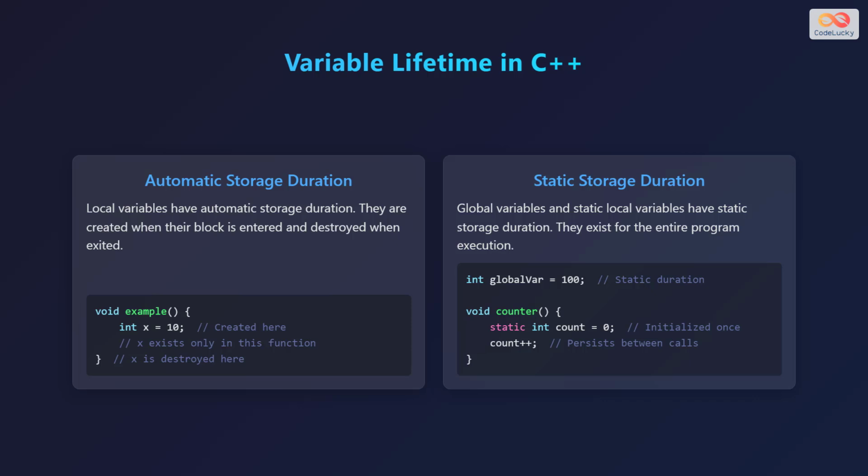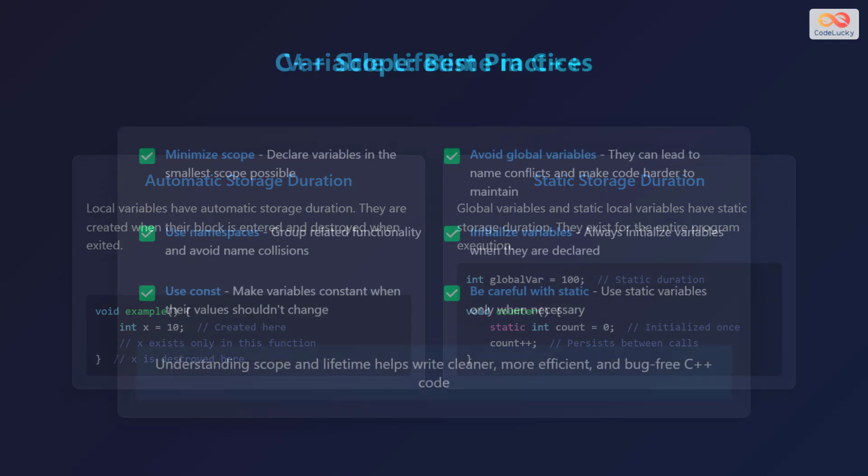The second type is static storage duration. Global variables and static local variables have static storage duration. They exist for the entire program execution. An integer variable globalVar is assigned to 100, which has static duration. In the function counter, a static integer variable count is initialized to 0 only once, and its value persists between calls.